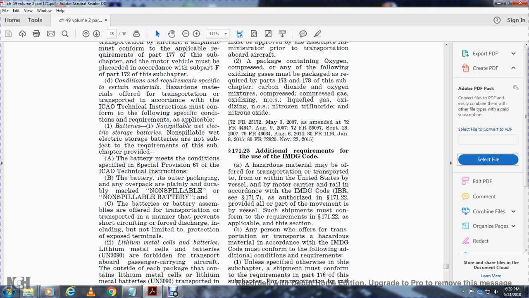The batteries or battery assemblies must be offered for transportation and transported in a manner that prevents short-circuiting and forced discharge, including but not limited to protection of exposed terminals.